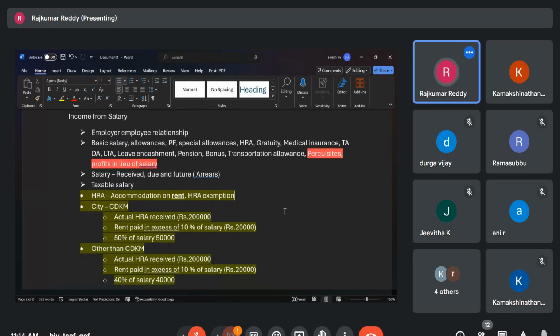Then next is the profits in lieu of salary. If you go to page number 58, perquisites are given on page 57, and page 58 is the profits in lieu of salary. Please remember these 5 points.